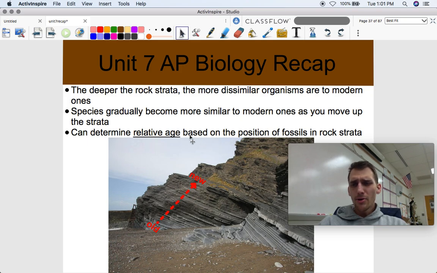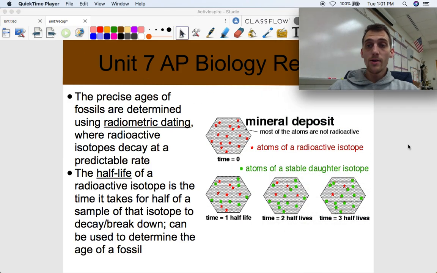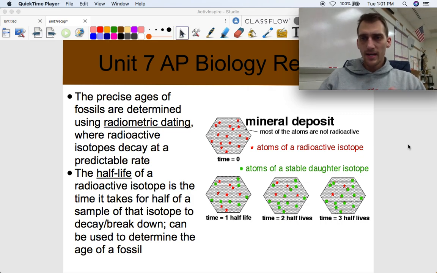Okay, but how do we know the actual precise ages of different types of rocks? That's through something called radiometric dating, where radioactive isotopes decay at a predictable rate. All right, we don't need to know a ton about radioactive isotopes and how half-life works and all that kind of stuff. I'll give you the gist of it, but I'm like 99.9% sure there's not going to be a question where it's going to ask you to find the age of something based on half-life on the AP Bio exam. But anyway, okay, if I want to know how old something is, I can measure the amount of a radioactive isotope that it has inside it.